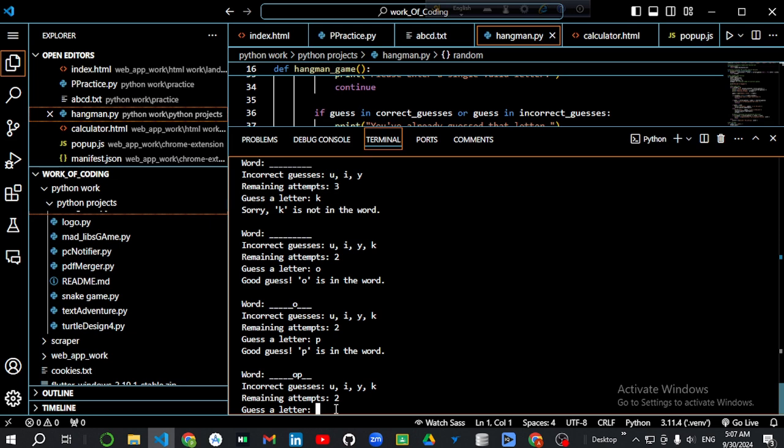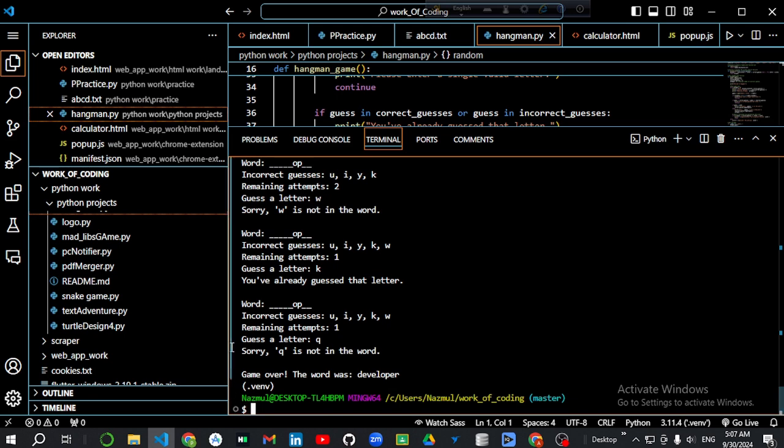So let's guess a wrong one, W again. It says "Sorry, W is not in the word," and my remaining attempts are now 1. If I guess another wrong letter, Q, it says "Game over, the word was developer." And that's it. It is a very simple game, but I have tried to make it more fun and more interactive.